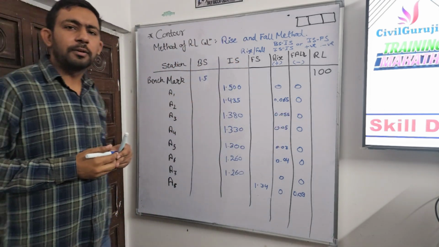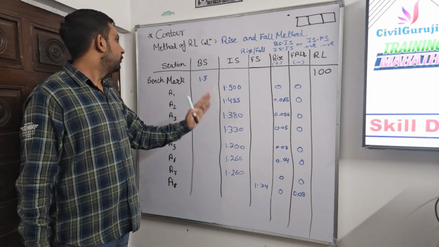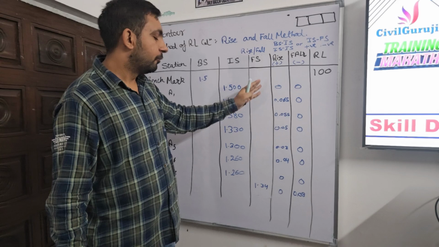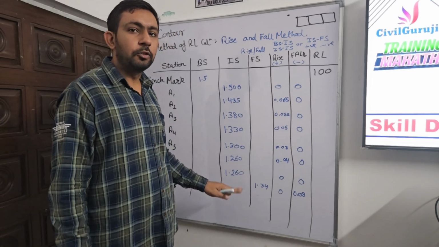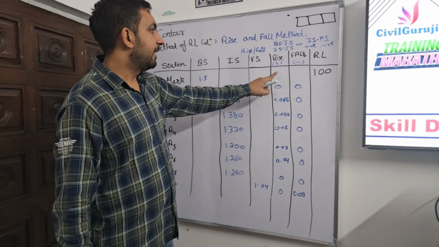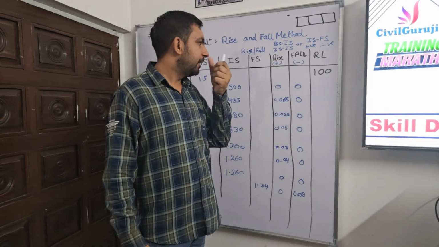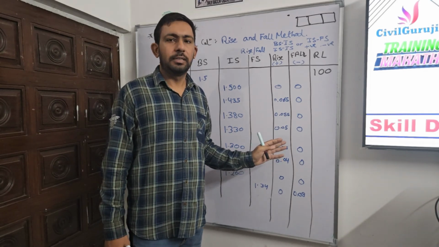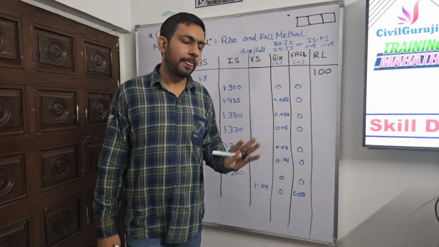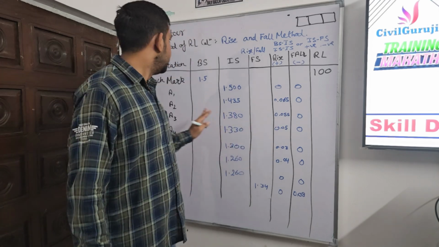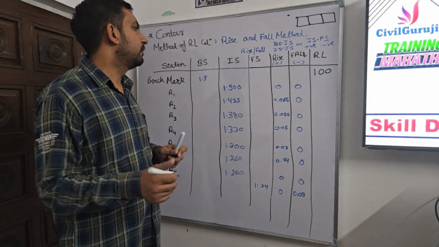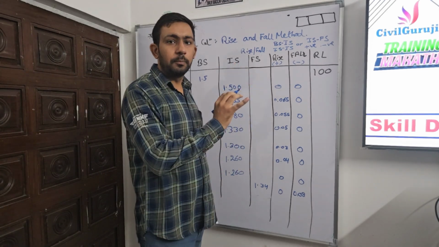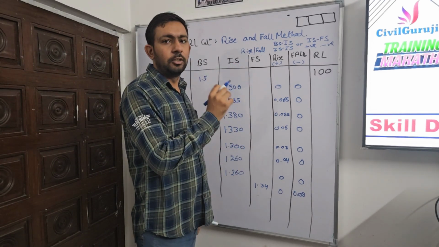So this is the table we have completed till the rise and fall columns, starting from the stations, backsight reading, intermediate sight reading, foresights. Foresight is the last reading which we have taken before changing the station or closing the work. Then the rise column, then the fall column. Now we are left with the RLs. After calculating the RLs, we can easily tell the topography of the plot where we have taken the readings. So let's start. And there is a very simple formula. This is the easiest method to calculate the RLs.